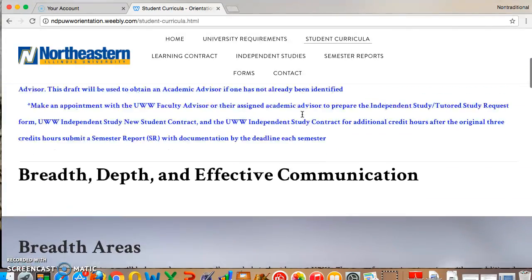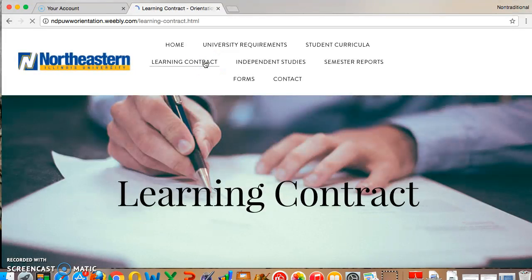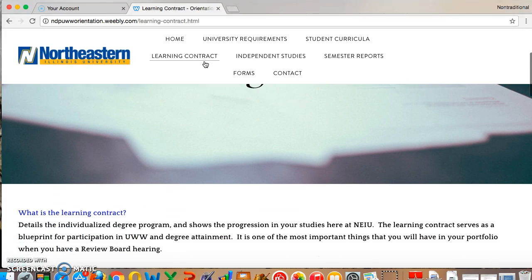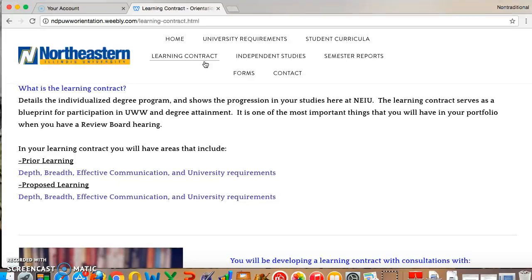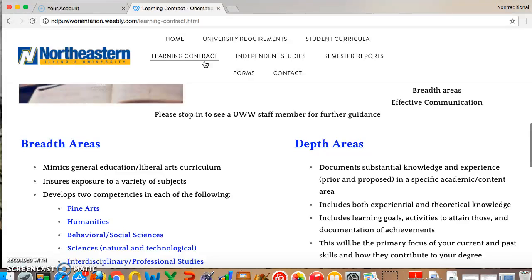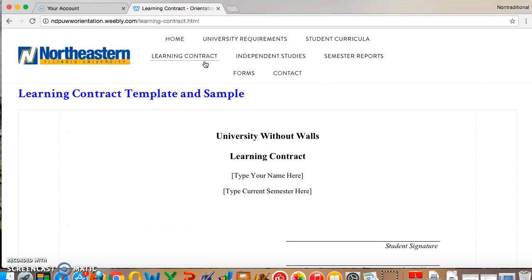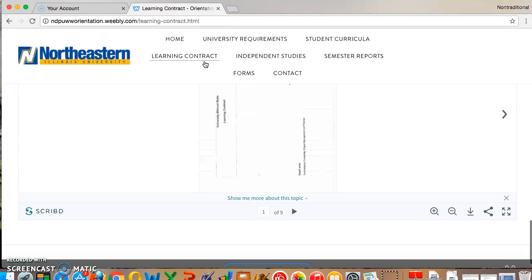If we go back to the top here and go underneath learning contract, this is the bulk of your studies here. This is the bread and butter of what is going to complete your studies here at Northeastern Illinois University. The learning contract is basically what you've learned prior to coming to Northeastern, what you propose to learn, and what you actually did learn while you were here. You will see that it will have the breadth areas and the depth areas. In addition to that, there's a learning contract template and a sample for you to look at. Just click on it, download it, and you're ready to go.